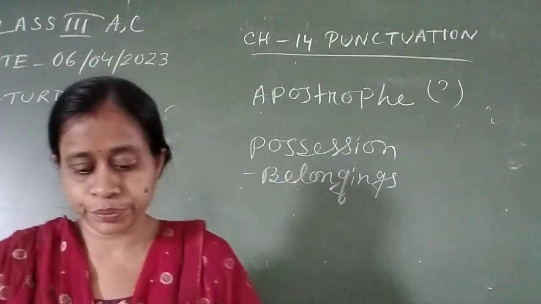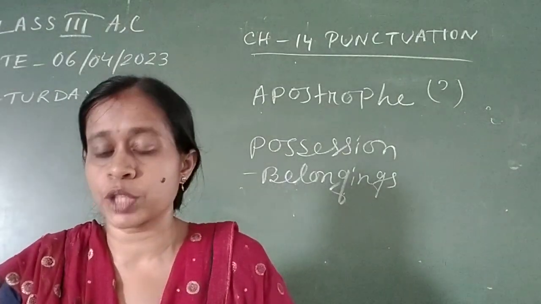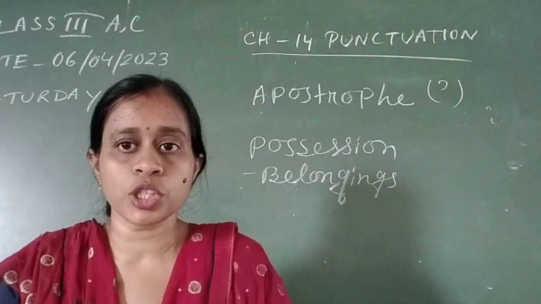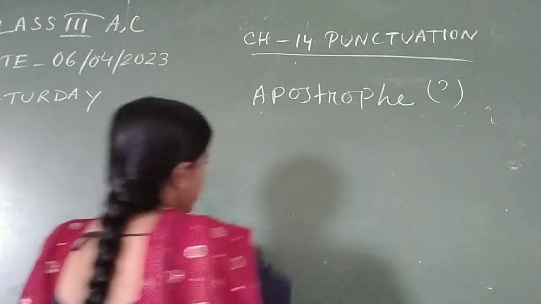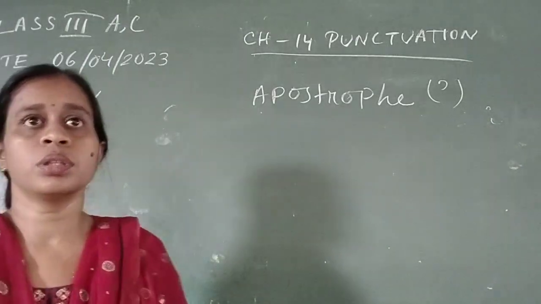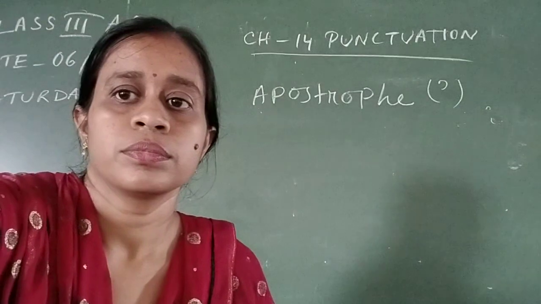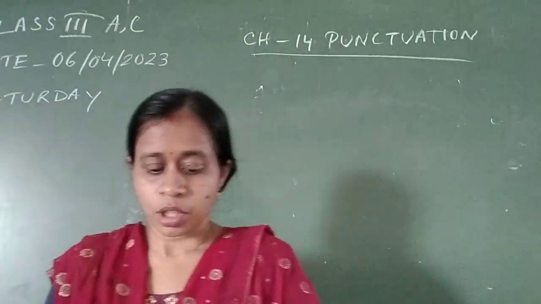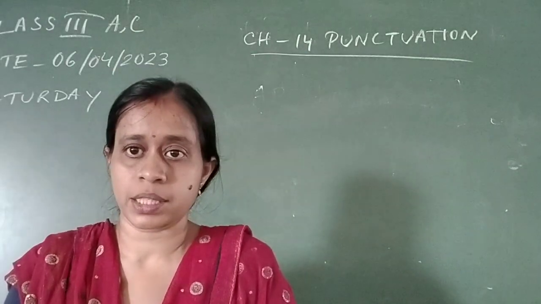Okay. First part, you should remember that we should use apostrophe to show possession or belonging. When there is a singular noun, we use apostrophe plus s.